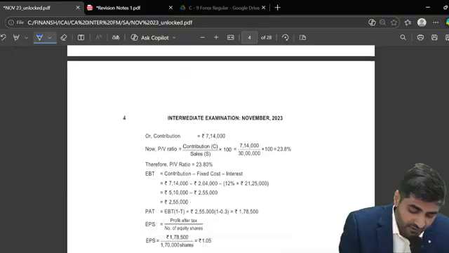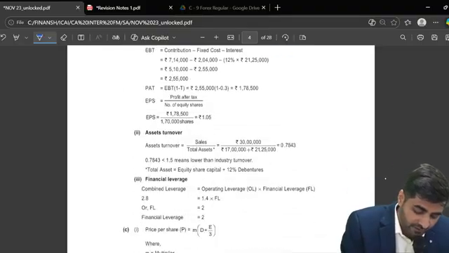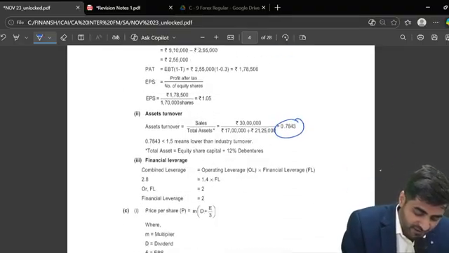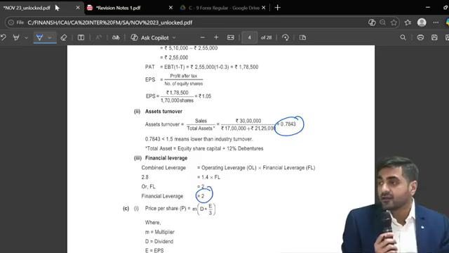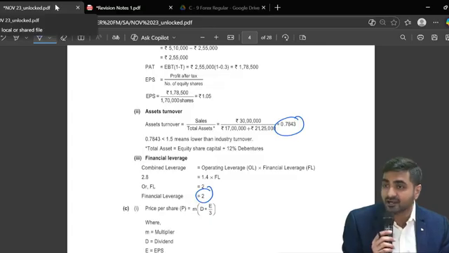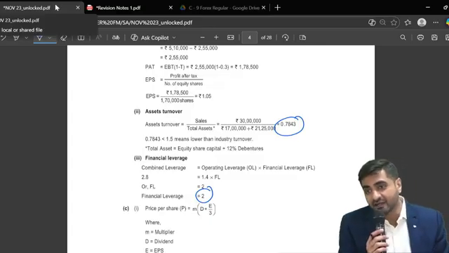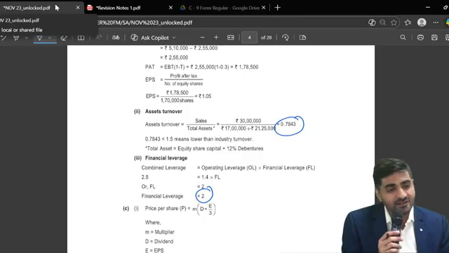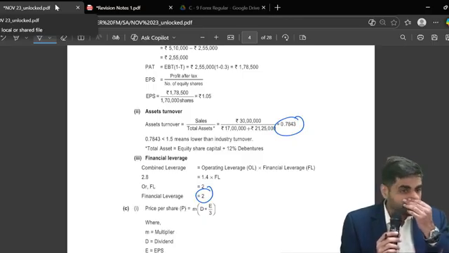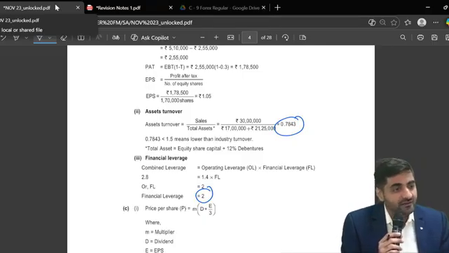Just check: 23.8, then 0.78 and 2. How many of you have got these three parts correct? Raise your hands and let me just check. Okay, so everyone is enjoying leverages. In ratios, why did you do this? It was such a simple question. Online students, how many of you have got it right? Only Kausalya. What about